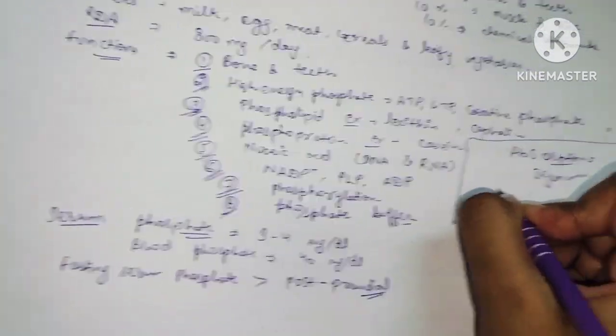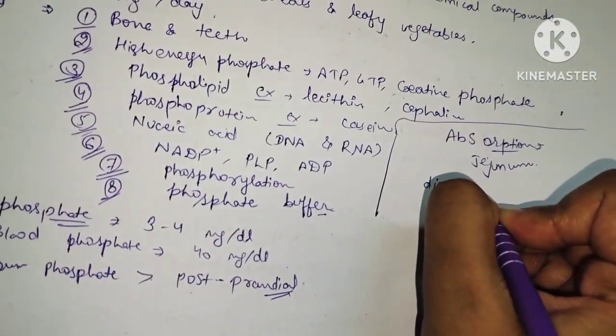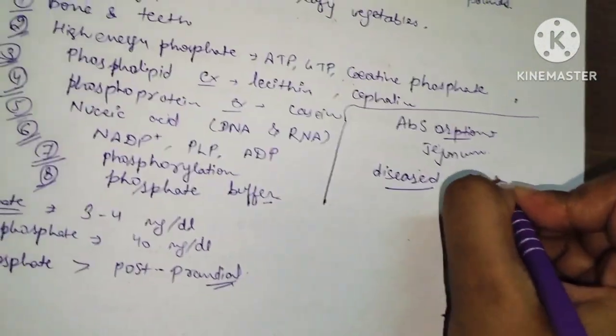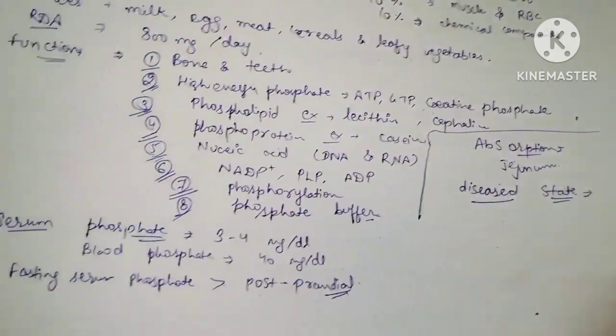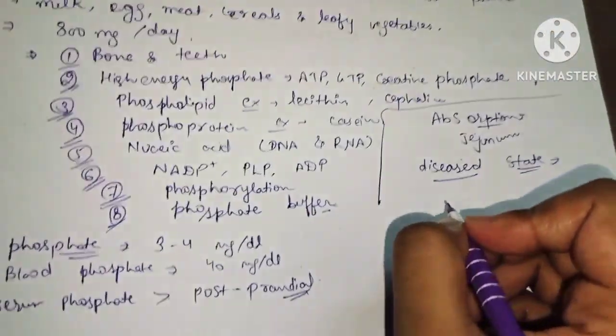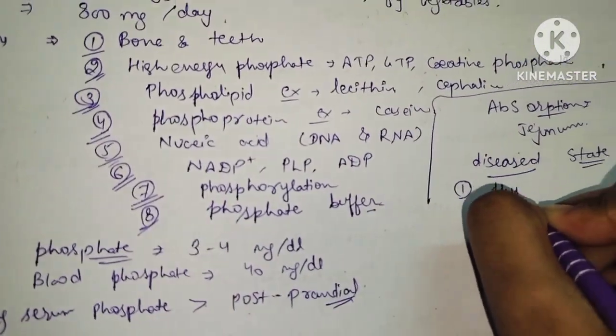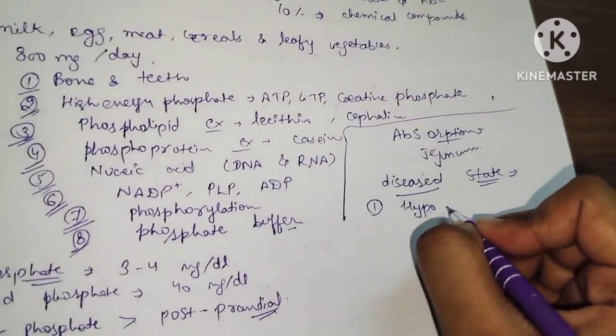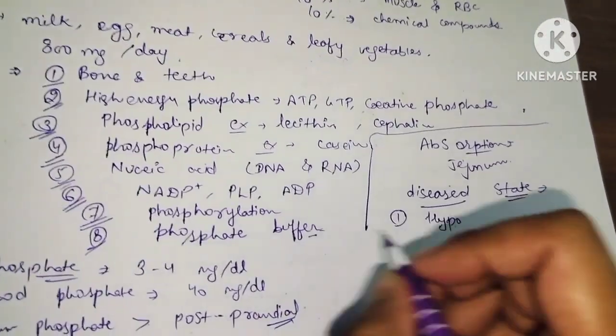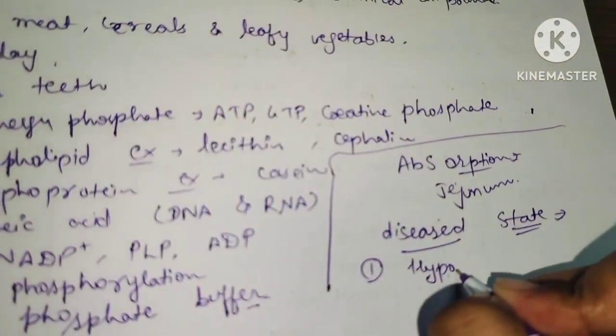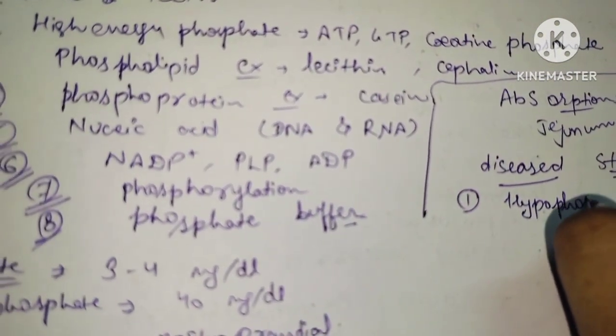Now the diseased state. In this we will study hypophosphatemia and hyperphosphatemia. If phosphorus level falls below the normal concentration, then it is hypophosphatemia.